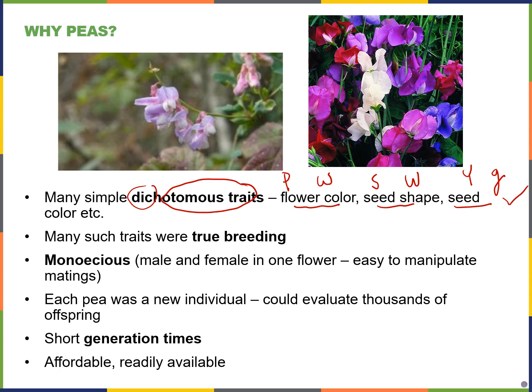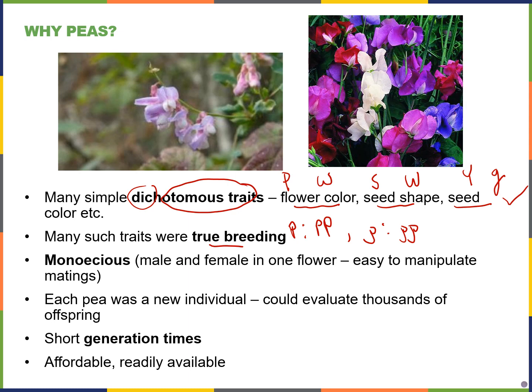Many of these traits were true breeding, and that means, for example, for a purple flower, they would contain only the genes for purple color. So that could be a big P gene, another big P gene. And then, for example, a white true breeding flower usually would use a lowercase p. So they would have a lowercase p for the white flower and another lowercase p for the white flower gene.